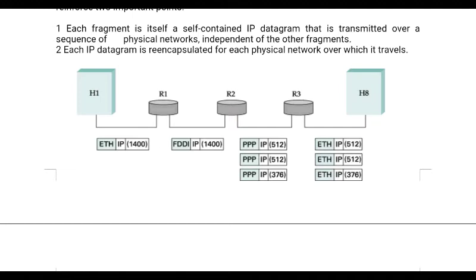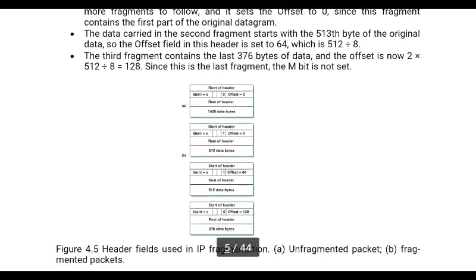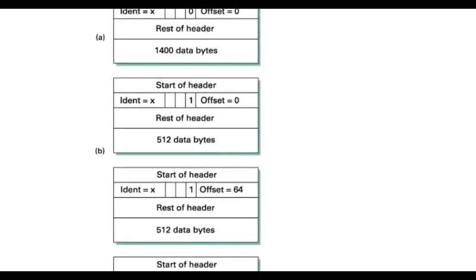Each fragment has the IP header which is present on the original packet. The same header is attached to all of these, containing all the information: source address, destination address, all information. Along with that, additional information is presented here. That is the identifier, a unique value.